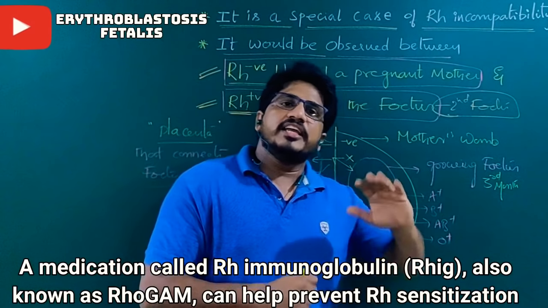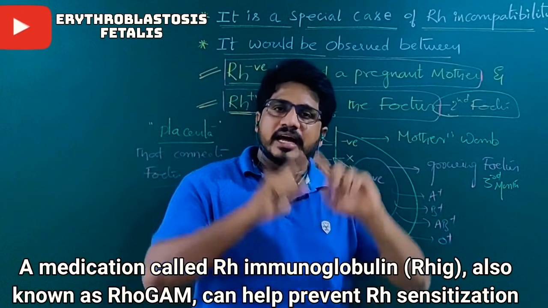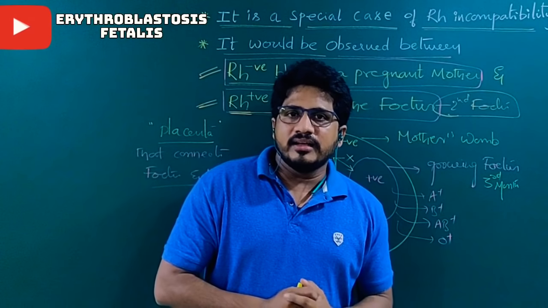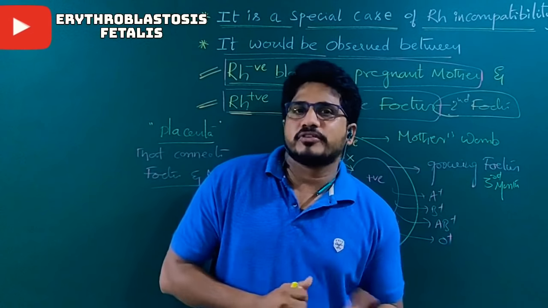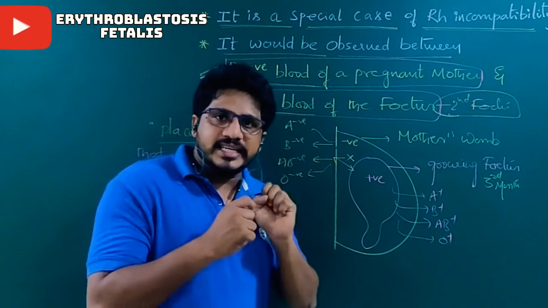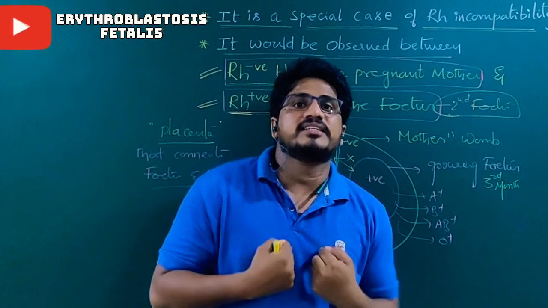In that case, even if the second baby is positive, nothing will happen. The entire phenomenon is running by just the secondary response. What is the secondary response? First time they memorize, second time they respond. Just like the vaccines we are taking.